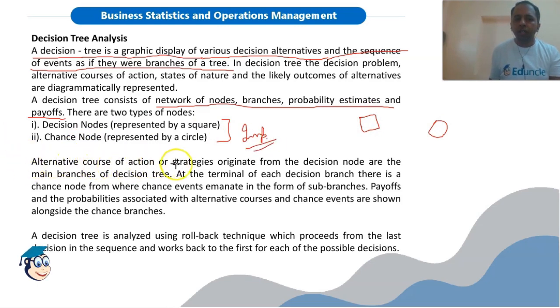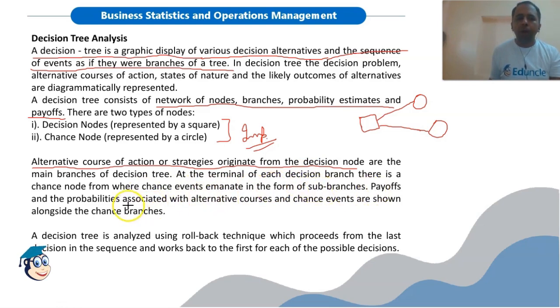Alternative courses of action or strategies originate from the decision node. So whatever the alternative courses of action are, they always originate from the decision node. Remember this: alternative courses of action or strategies originate from the decision node, and these are the main branches of the decision tree. At the terminal of each decision branch, there is a chance node. So say from this decision node, two branches come out, and at the end of each branch there will be a chance or circular node, where chance events emanate in the form of sub branches.